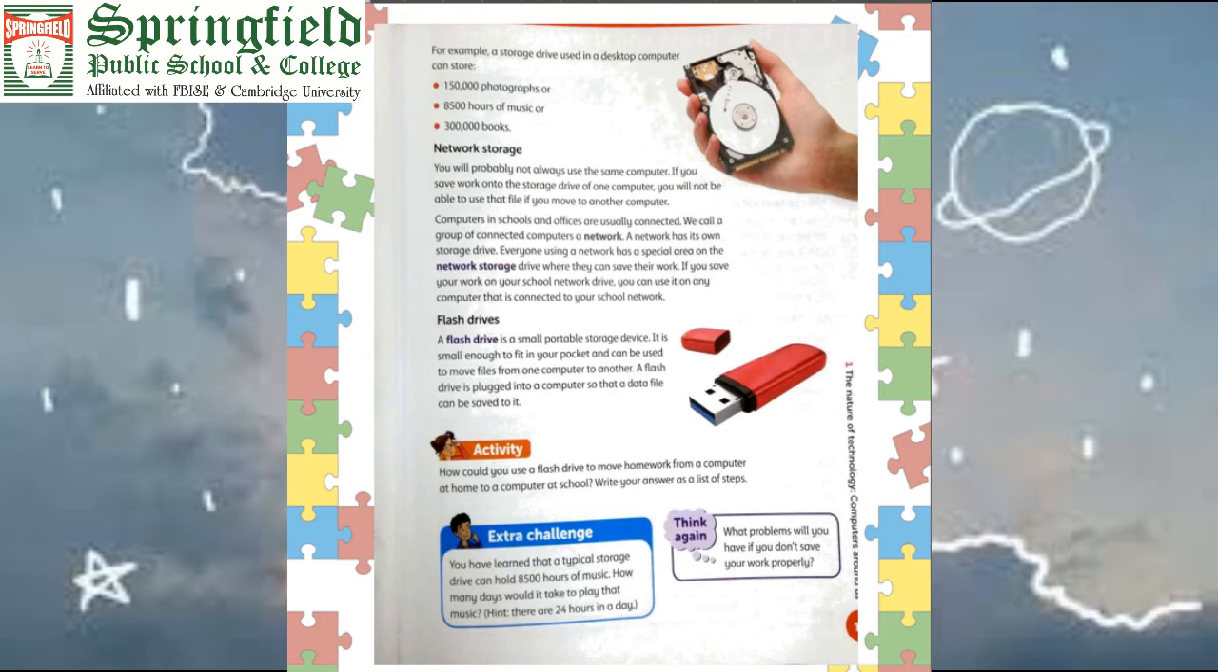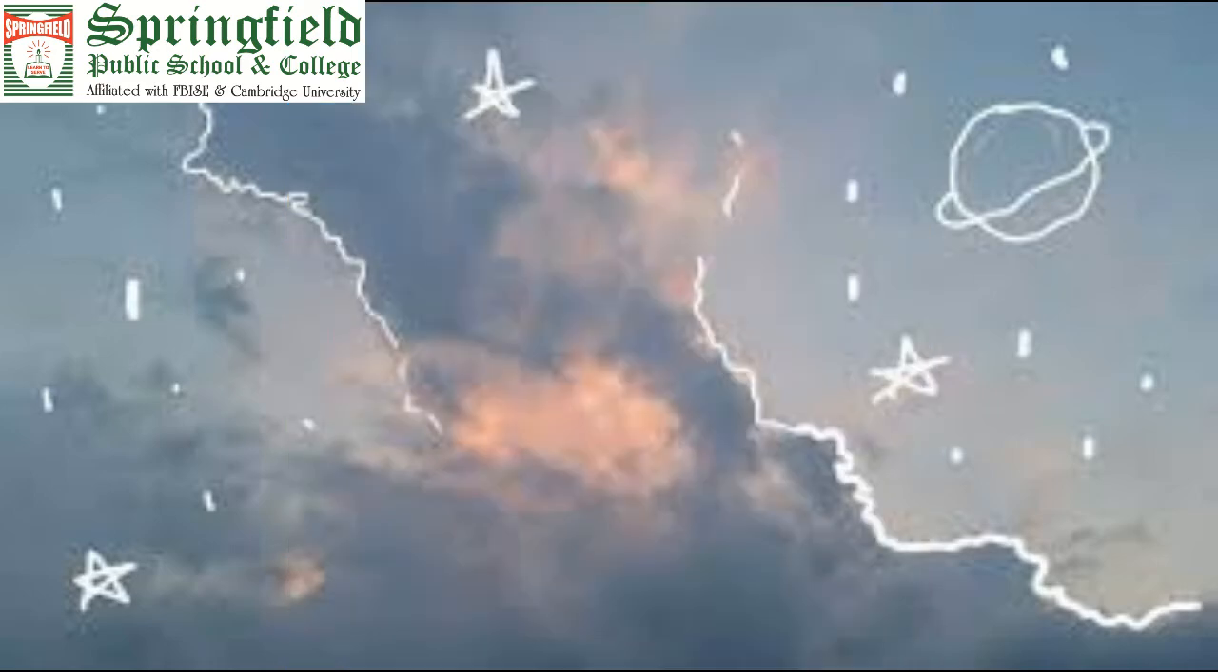A flash drive is a small portable storage device. It is small enough to fit in your pockets and can be used to move files from one computer to another. A flash drive is plugged into a computer so that a data file can be saved to it. Students, what are flash drives? A flash drive is a small portable storage device, and you can easily move files from one computer to another with its help.